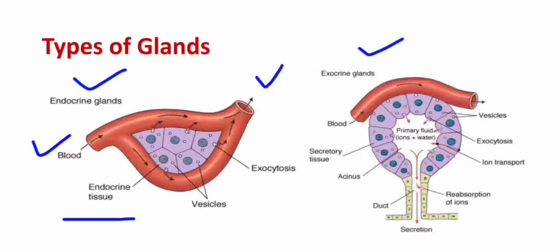These tissues release their secretions into the blood by the process of exocytosis. Whereas in the exocrine gland, here you can see the arrangement. These are the cells of the exocrine gland and this is the duct part. These cells secrete their secretions, and through this duct the secretion is released onto the surface of that organ.